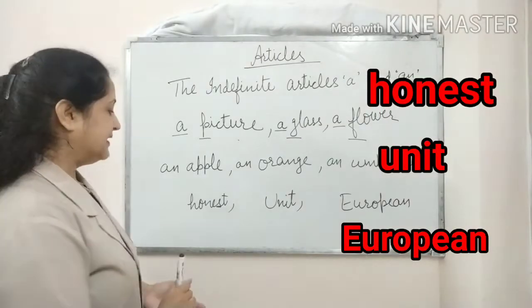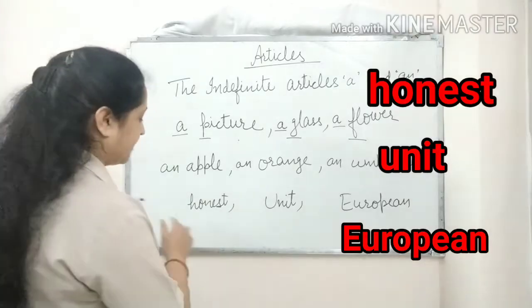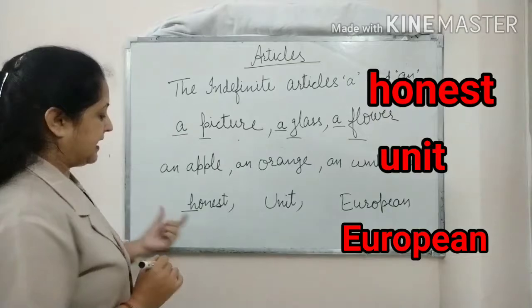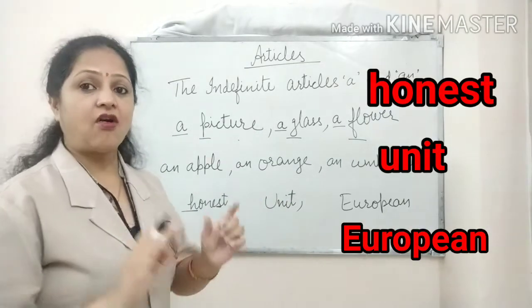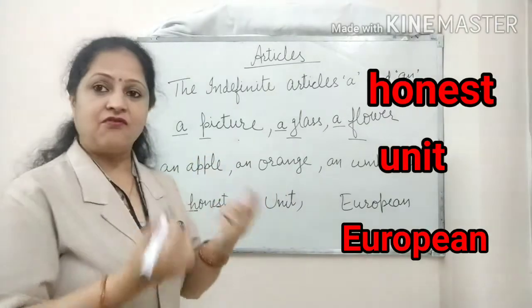So first of all, let us start with honest. The word honest starts with the letter H, and H is a consonant. But when we say honest, here it is giving us the sound of a vowel.